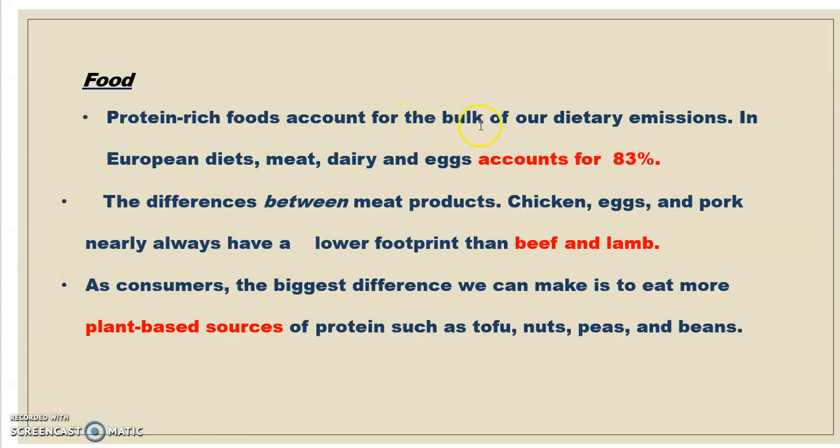Protein-rich foods account for the bulk of our dietary emissions, and in European diets, meat, dairy and eggs account for approximately 83% of carbon dioxide. Whereas plant-rich proteins emit very little carbon dioxide. So as a consumer, the biggest difference we can make is to eat more plant-based proteins such as tofu, nuts, peas and beans.